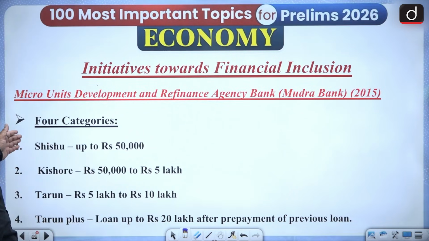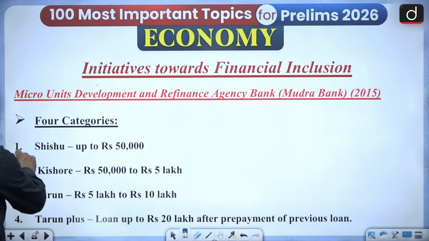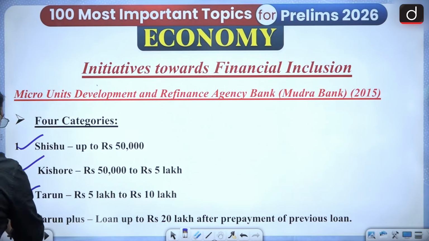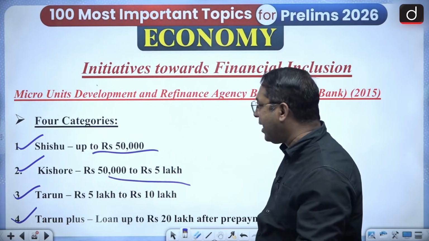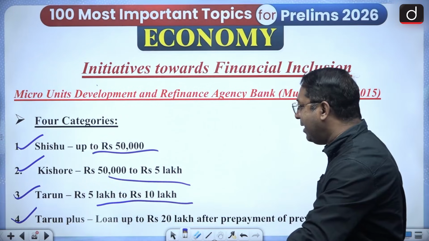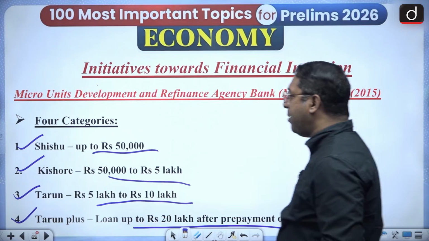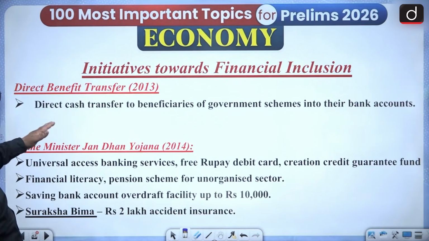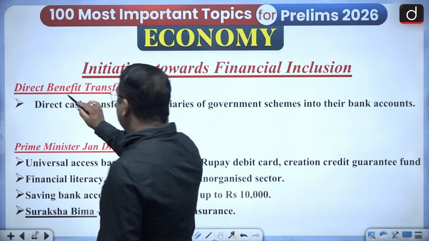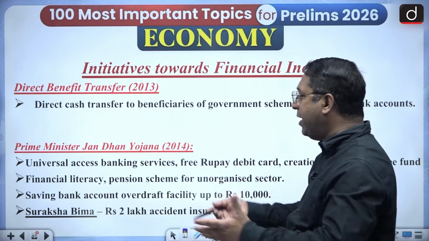initiatives like Mudra Bank in 2015, where 4 categories have been launched: Shishu, Kishore, Tarun and Tarun Plus. Shishu is up to 50,000 rupees, 50,000 to 5 lakh is Kishore, Tarun is 5 lakh to 10 lakh, and Tarun Plus is 20 lakh plus loan after the repayment of the previous loan. So these are some of the initiatives taken for financial inclusion. Mudra is one. Then direct benefit transfer, we all know that farmers and all are getting direct benefit transfer.